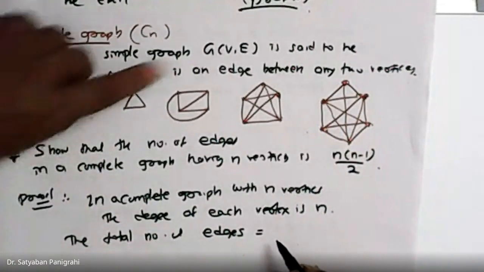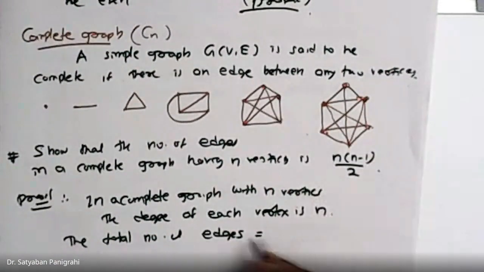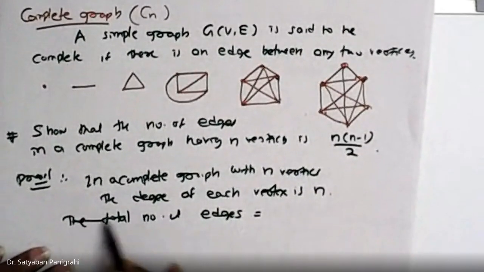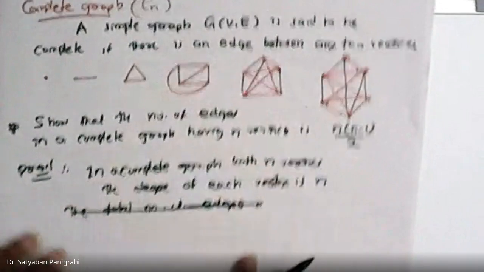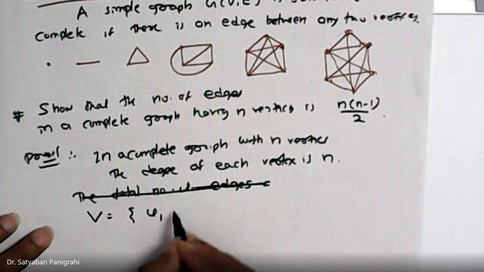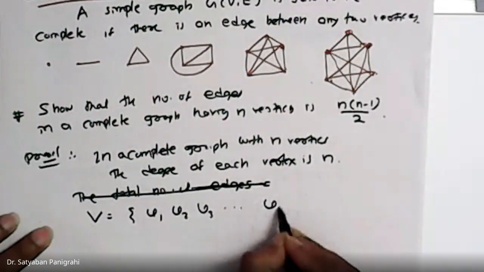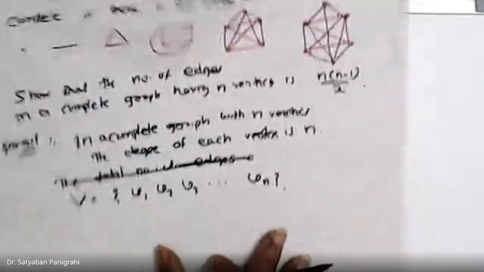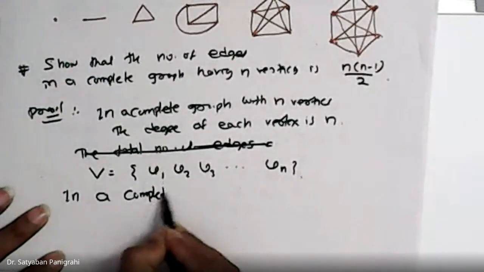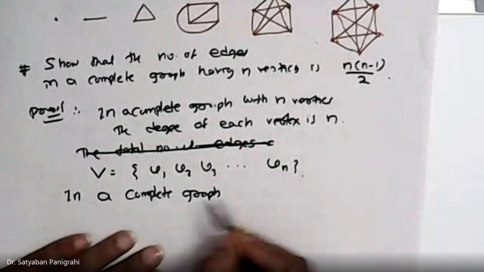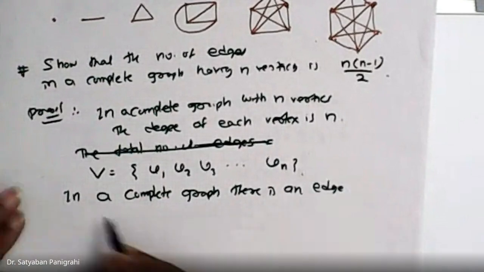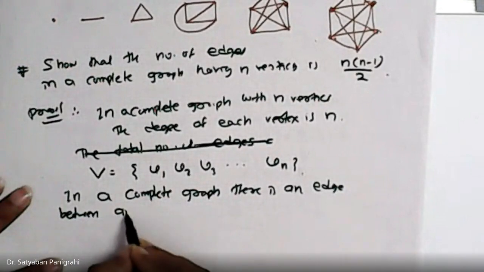So here, look here, you can see, in a different way I can go. Degree of each vertex is n. Now suppose V is the set of vertices having V1, V2, V3 up to Vn. Now by applying the definition, in a complete graph there is an edge between any two vertices.